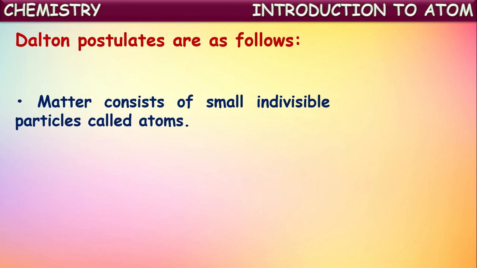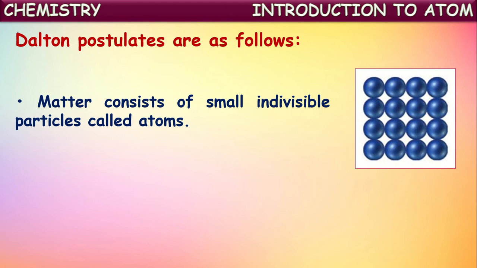One among them is that matter consists of small indivisible particles called atoms. As studied in the earlier concepts about the atom, in Dalton's atomic theory also, it was proposed that every matter consists of small indivisible particles, which we call atoms.